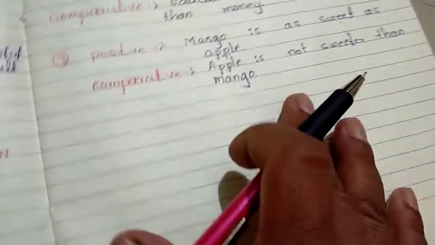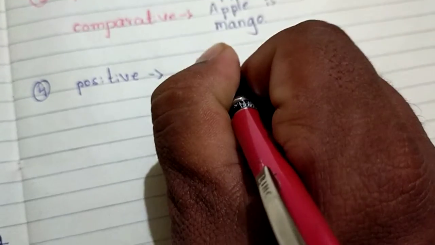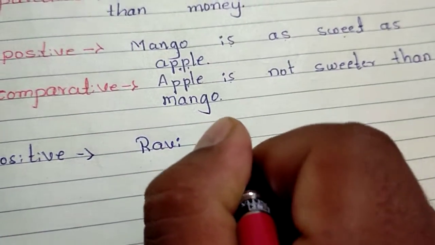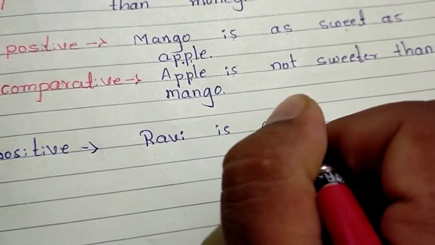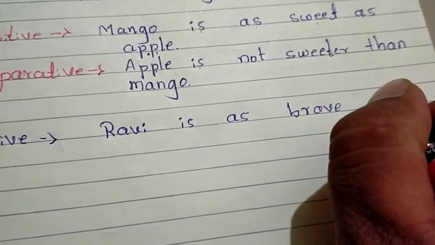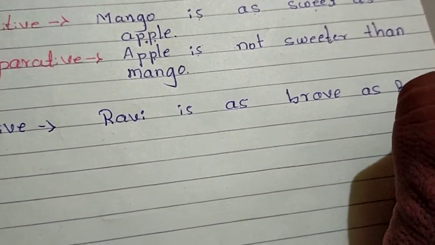So move on. I am going to write another example here. Positive degree first: Ravi is as brave as Rama.